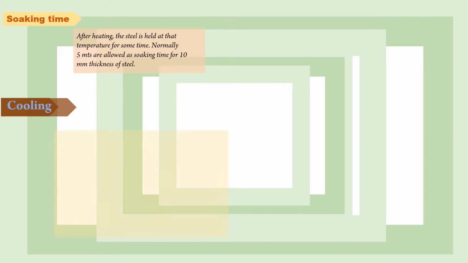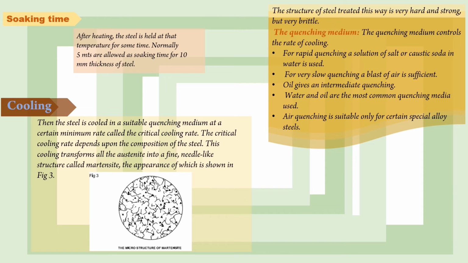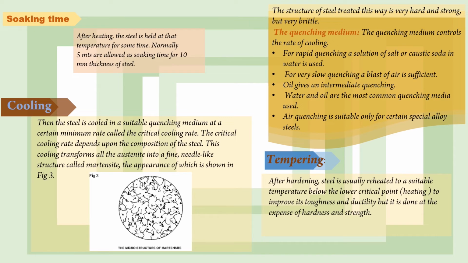Soaking time. After heating, the steel is held at that temperature for some time. Normally 5 minutes are allowed as soaking time for 10 mm thickness of steel. Cooling. Then the steel is cooled in a suitable quenching medium at a certain minimum rate called the critical cooling rate. The critical cooling rate depends upon the composition of the steel. This cooling transforms all the austenite into a fine needle-like structure called martensite, the appearance of which is shown in figure 3. The structure of steel treated this way is very hard and strong but very brittle.